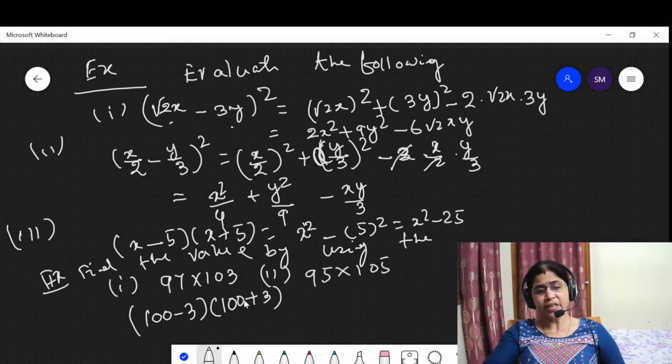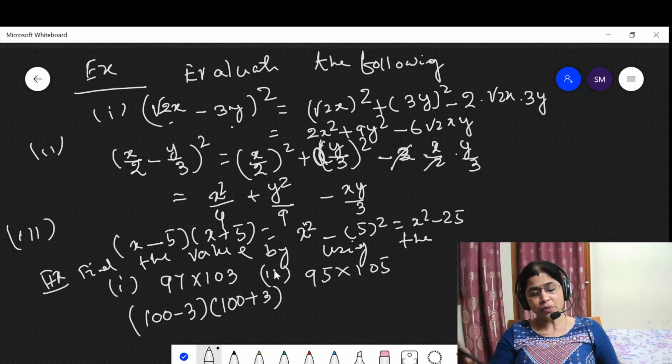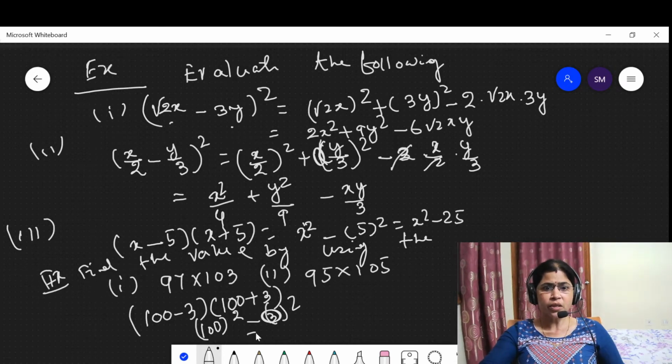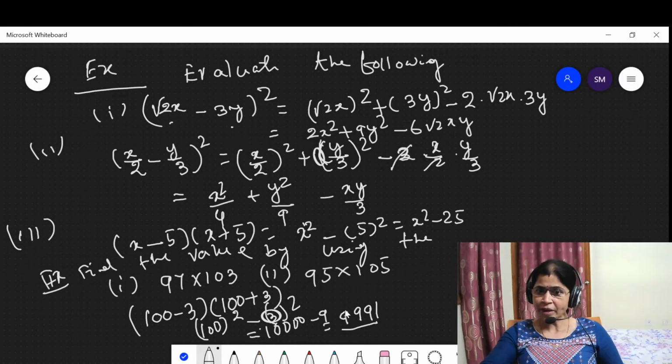Look at here. This is in the form (a + b)(a − b). Then the identity says that this is a² − b², which is equal to 100² − 3², which is equal to 10,000 − 9. Then this is the answer of the question, which will be 9991. Easy, very easy to find out the answers.